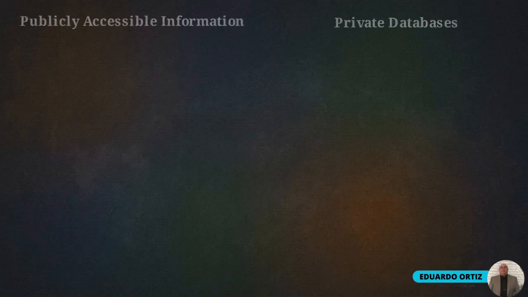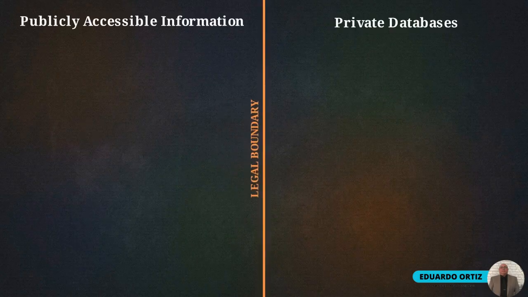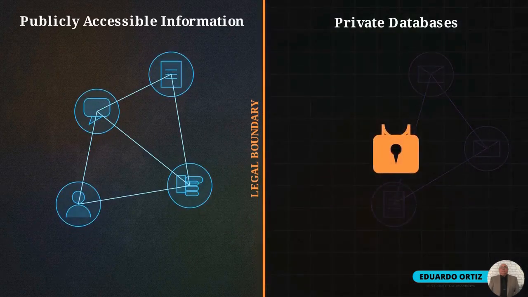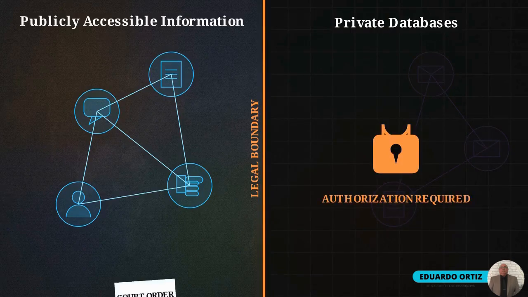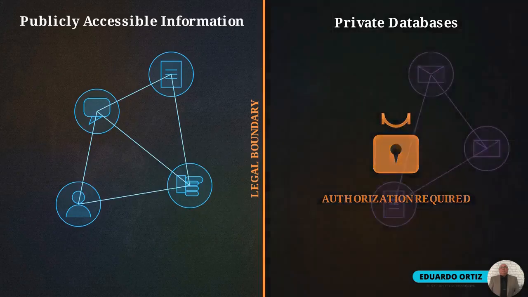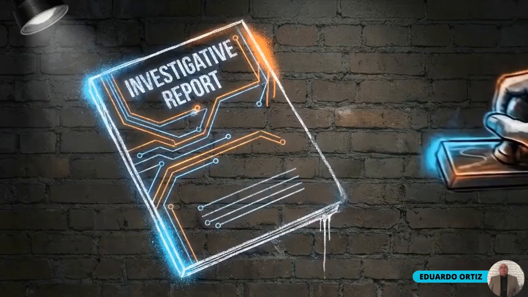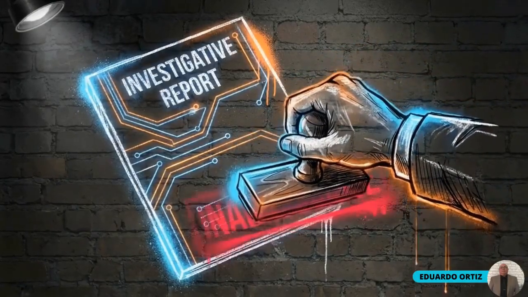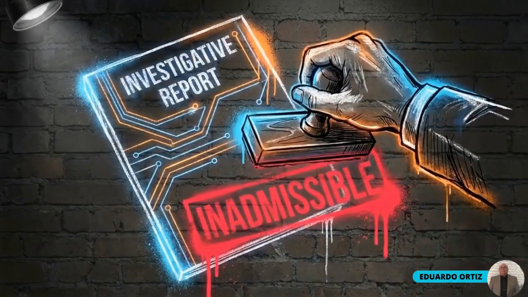This creates a rigid legal boundary. OSINT applies only to information accessible to the public, without deception. Using a fake profile to bypass privacy settings or enter a closed group is an overstep. Accessing private communications requires a formal warrant. Failing to adhere to these privacy laws compromises the integrity of the investigation, rendering the resulting intelligence inadmissible in court.